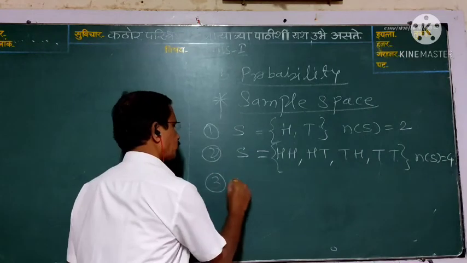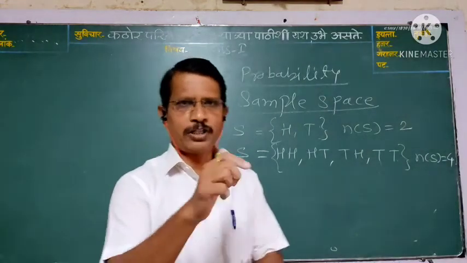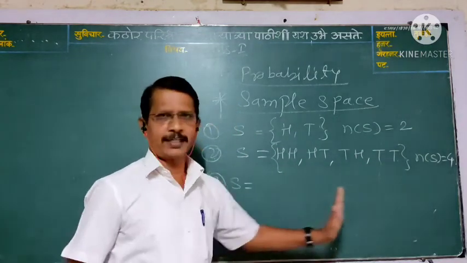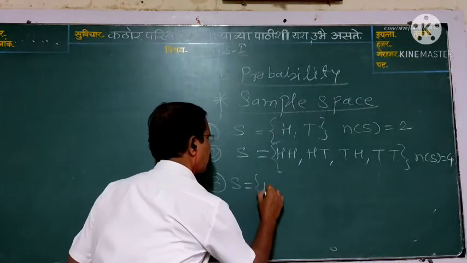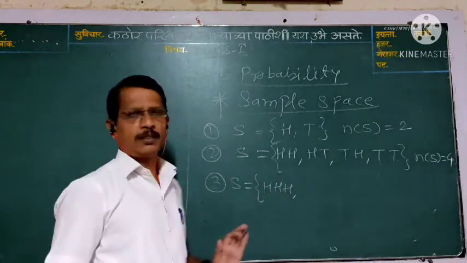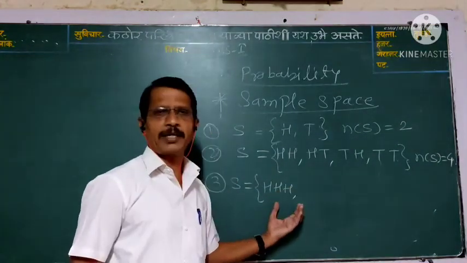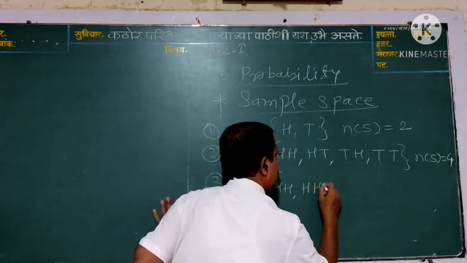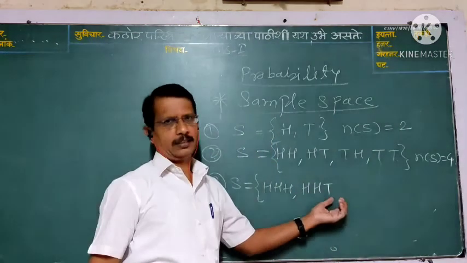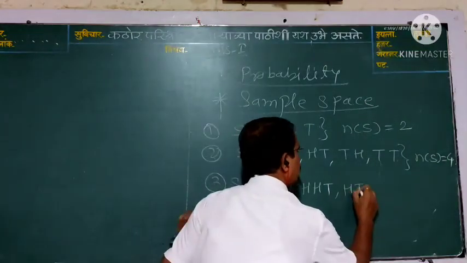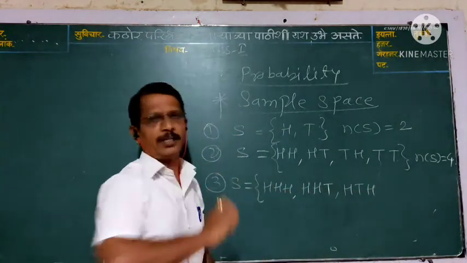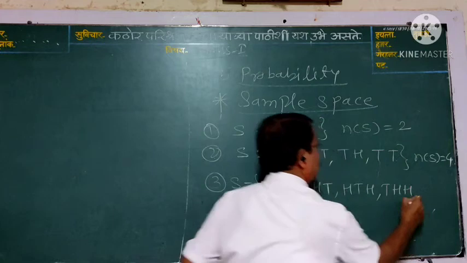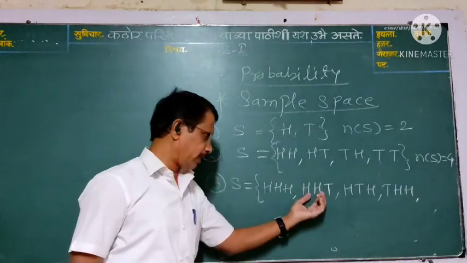Third, tossing 3 coins simultaneously. Then we will write the sample space. Tossing 3 coins at a time, sometimes you will get head on all coins. Sometimes you get head, head, tail. Another possibility is, T moves to the left side. Again T moves to the left side: T, H, H. Here we write H, H, T.